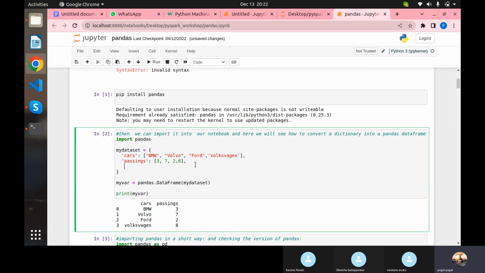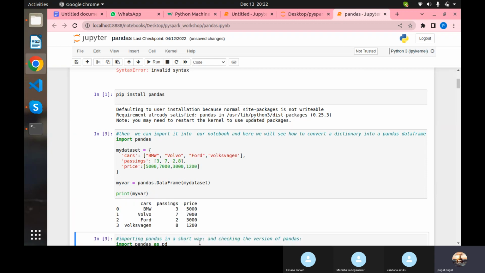So let's say we put prices, price, like that, and here it is holding some of the data. Okay, 5,000, 7,000, and 3,000, and 12,000, like that. Rerun. See, so you have a dictionary and you can convert it into a data frame.